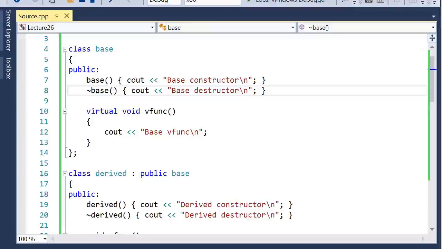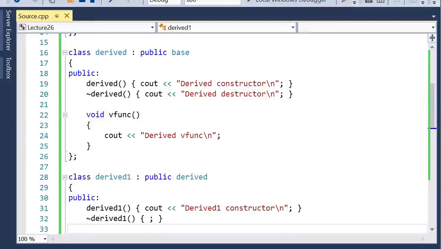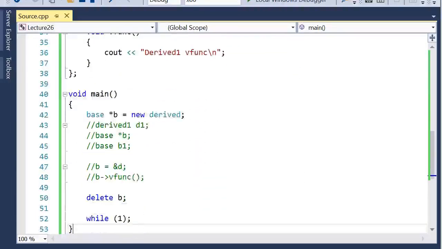If you want to free memory related to the base class, that is okay, but it did not call the destructor for the derived class. So if you want to execute any functionality from a derived destructor, that functionality won't be executed. That is the disadvantage of using the destructor function in case of inheritance.